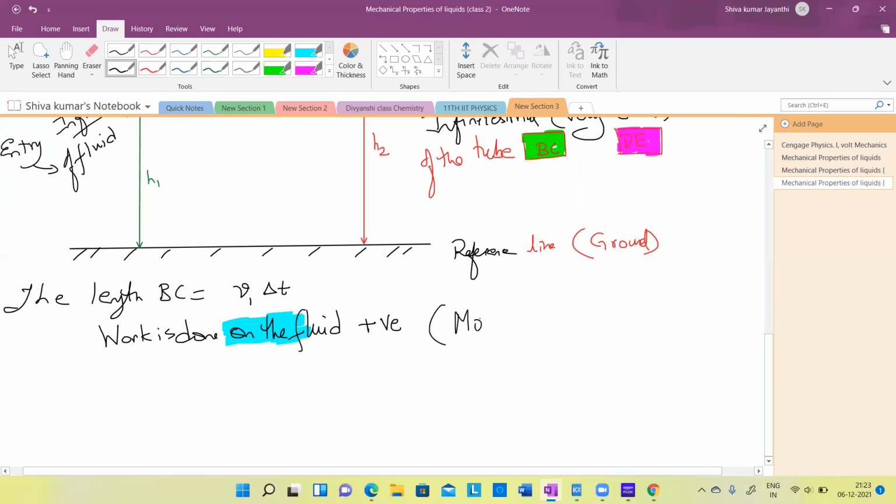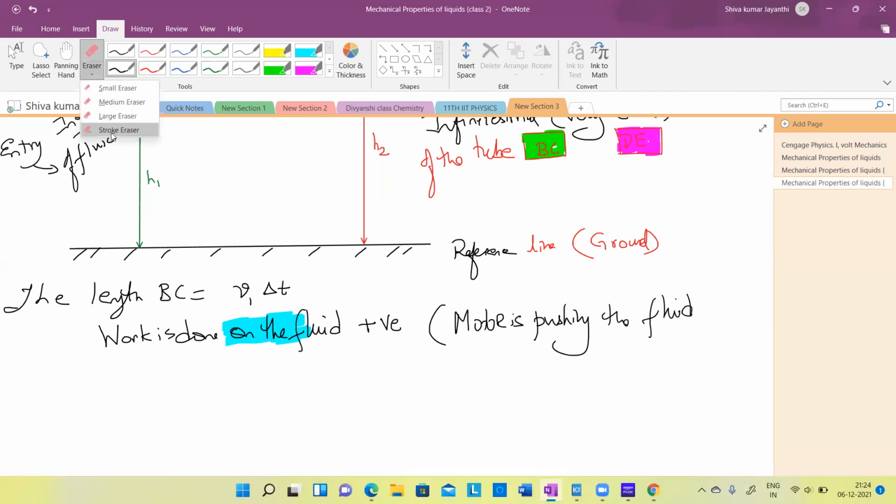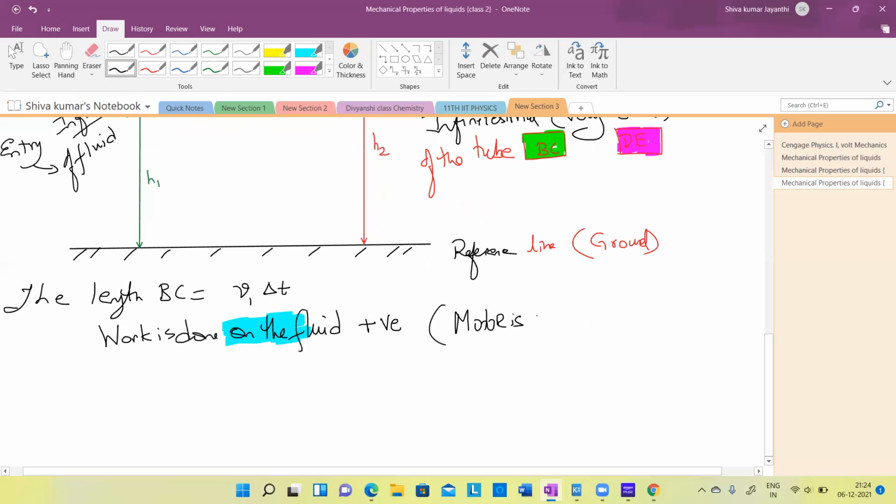The motor. An external motor is pumping the fluid into the pipe. So that is quite easily understood.